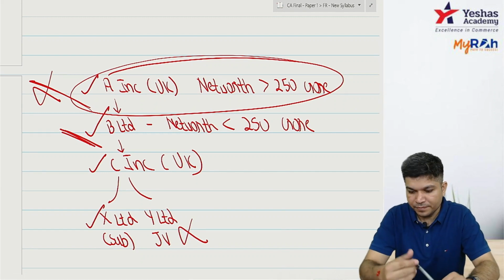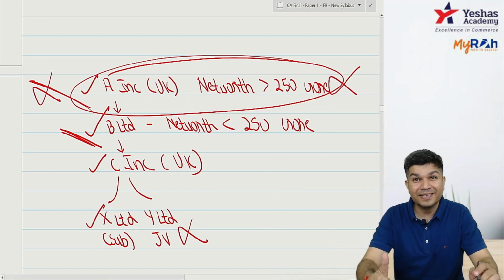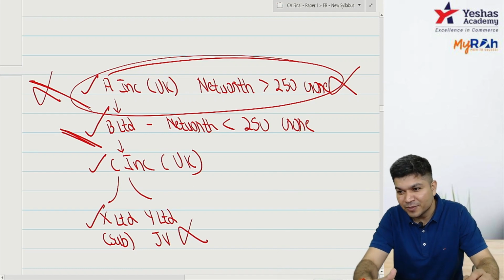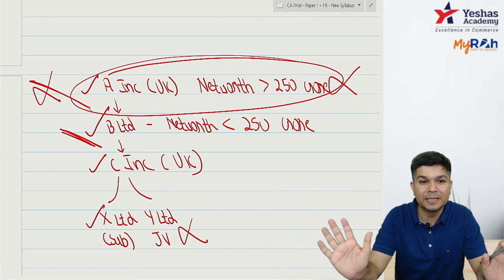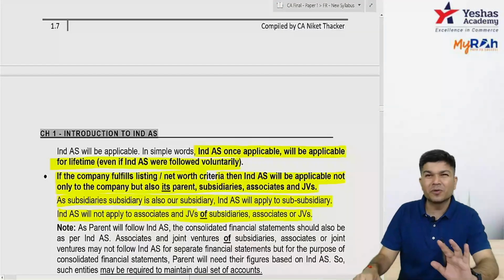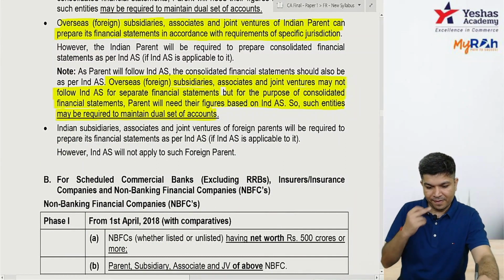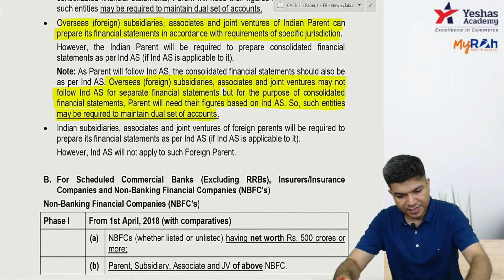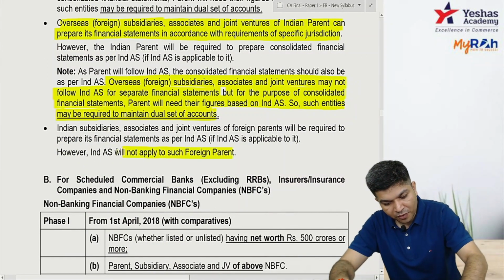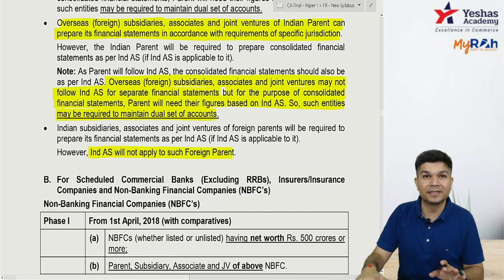Aishat, foreign parent's net worth, this is of no use. Here, an Indian company having a net worth less than 250 crore, IND AS will not apply to it. We have a question similar to this, don't worry. All questions are there. Everything is there in our material. And in the same way, IND AS will not apply to a foreign parent. If I have a foreign parent, it doesn't have to follow IND AS.